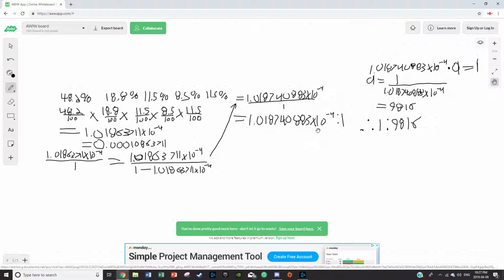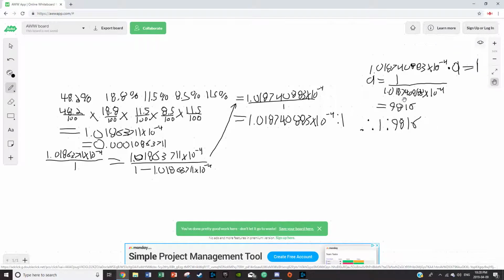Now, because this is very hard to read and most people wouldn't really understand what this actually means, the best way is to make this first term equal to 1. So to do this, we know we have to multiply this number by some value to make it equal to 1, which is what we're doing up here. So this value times some value, I called it A, is equal to 1. So to isolate for A and solve it, we have to do 1 divided by the number. This will be equal to 9,816 approximately.